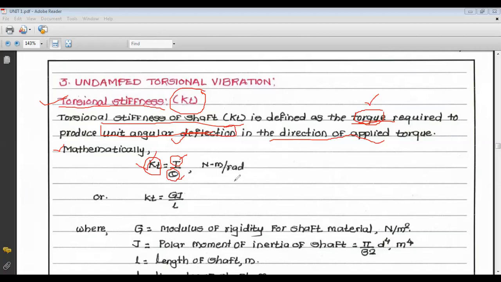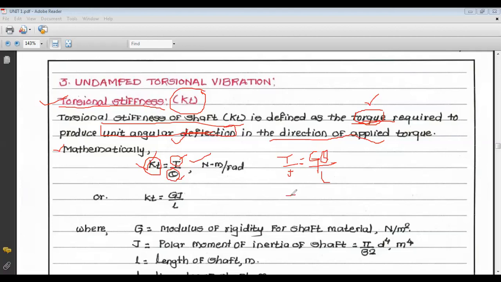Now there is another formula for K_T, which is derived from the torsional formula. What is the torsional formula? The torsional formula is T by J is equal to G theta upon L. If we require T by theta, then theta goes to this side and J goes to the other side.